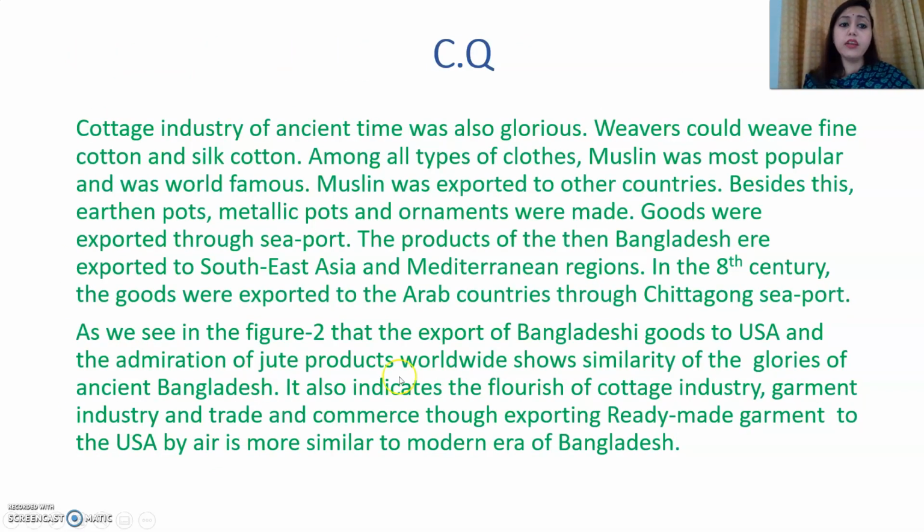Now see, cottage industry of ancient time was also glorious, because here we see the mention of clothes. Weavers, that means the people who weave clothes, could weave fine cotton and silk cotton. Among all types of clothes, muslin was most popular and was world famous. Muslin was exported to other countries.